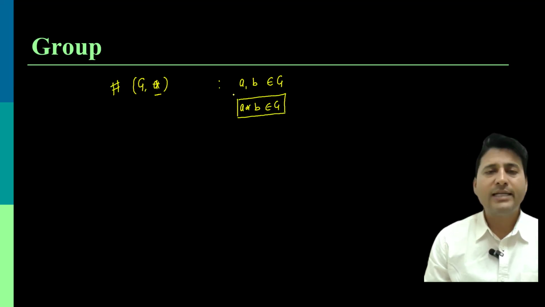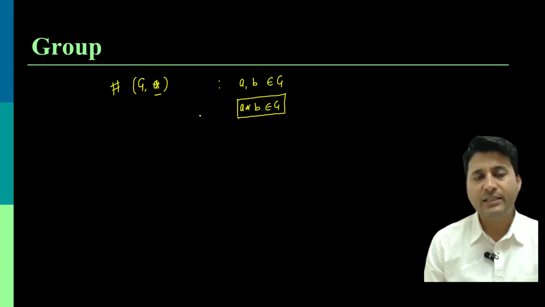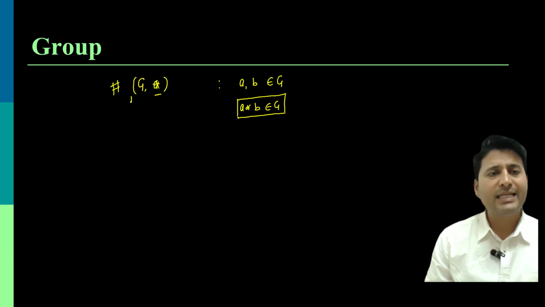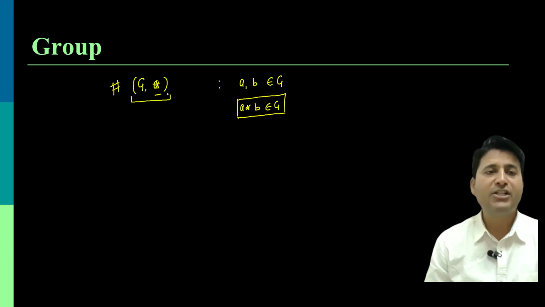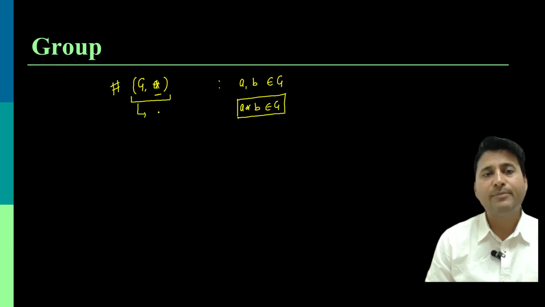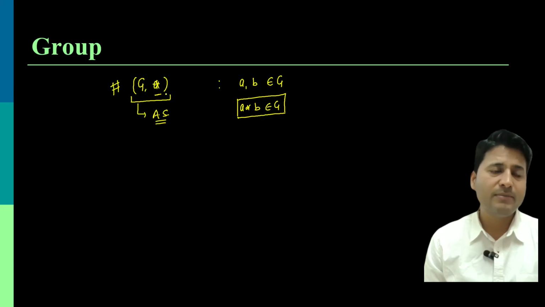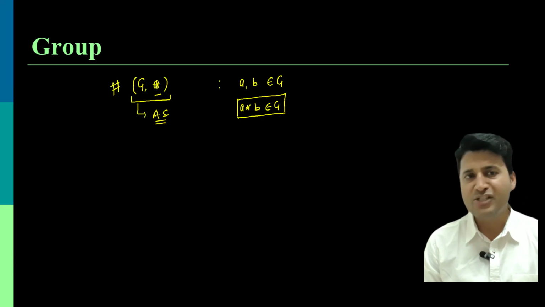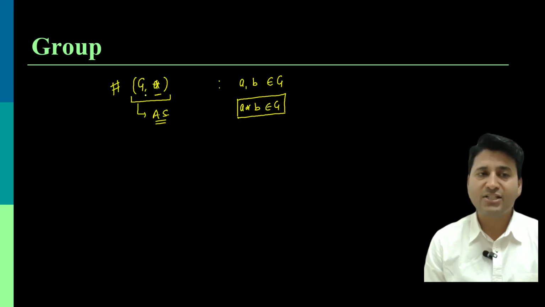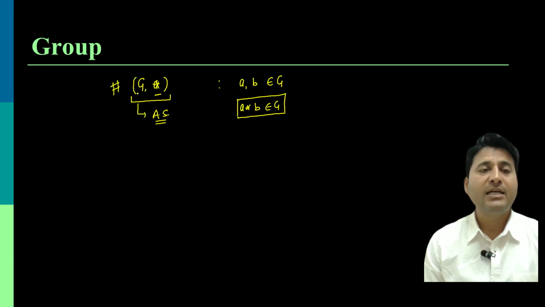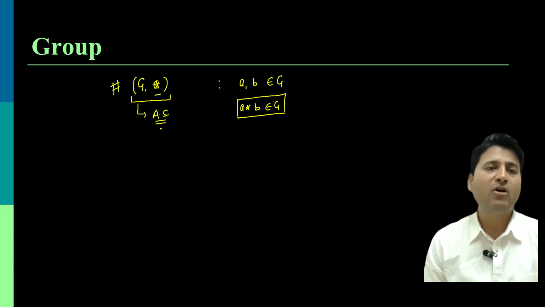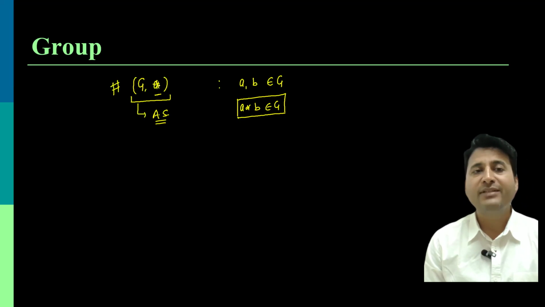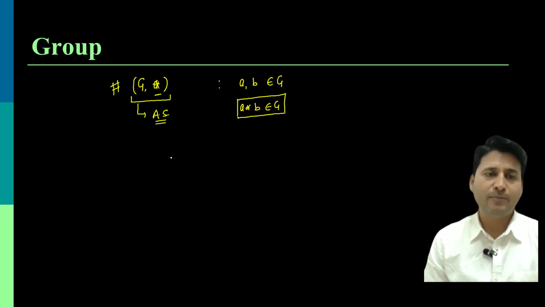This property, or I can say this rule, makes this operation a binary operation, and a non-empty set along with a binary operation is called an algebraic structure. Okay, so the first thing that we learn today, before directly jumping to the definition of group, is what a binary operation is and what an algebraic structure is. This structure G comma star we call an algebraic structure if this operation star is a binary operation.